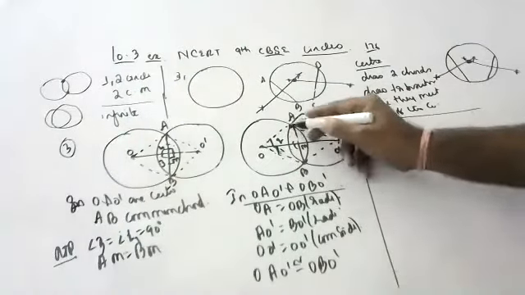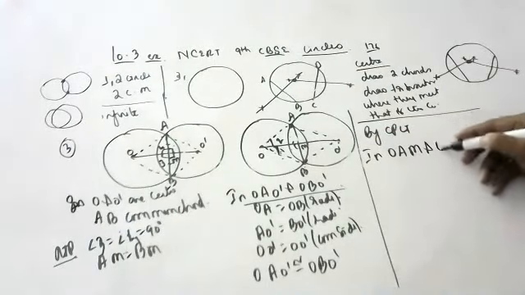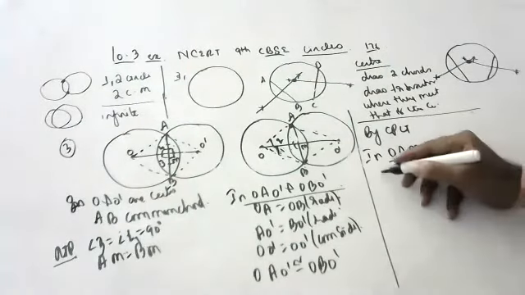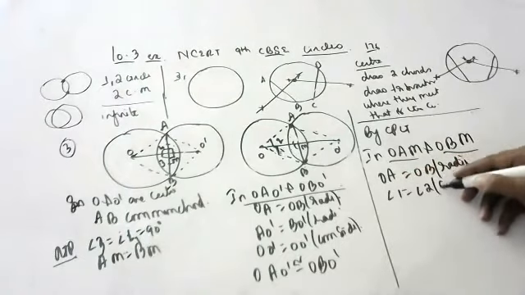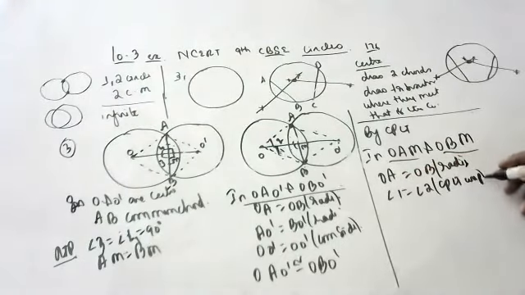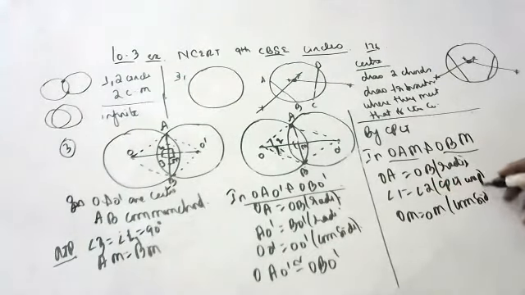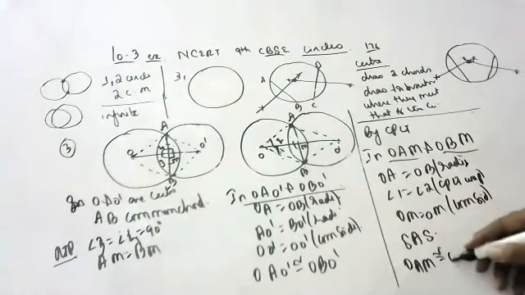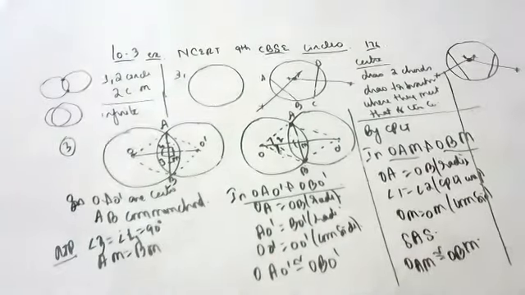Now take small triangles OAM and OBM. In OAM and OBM, please see here, children, all of you. OA is equal to OB. Why? Radii. Angle 1 is equal to angle 2. Why? By CPCT, we only proved that. OM is equal to OM. Common side. OAM is congruent to OBM by SAS.